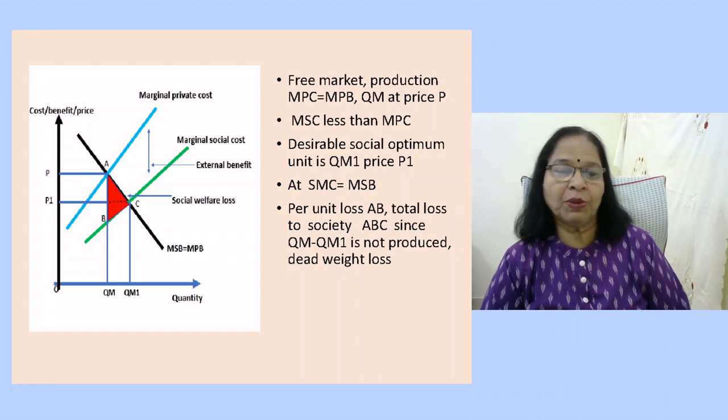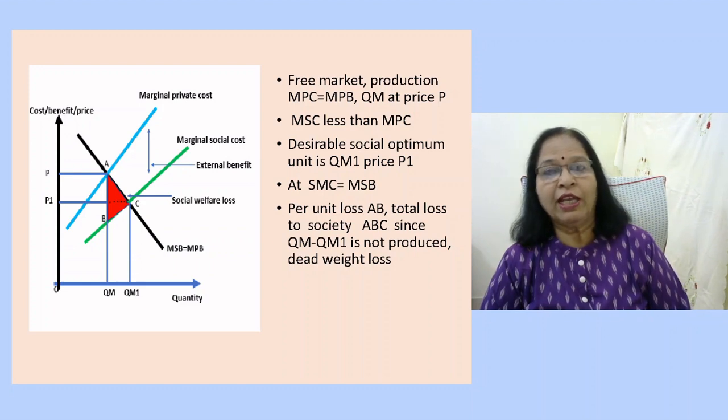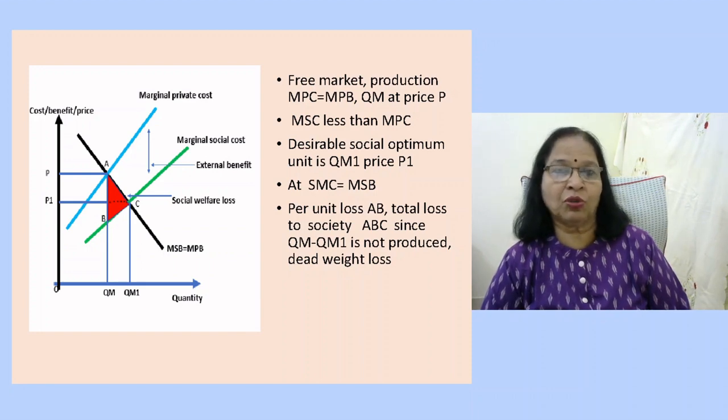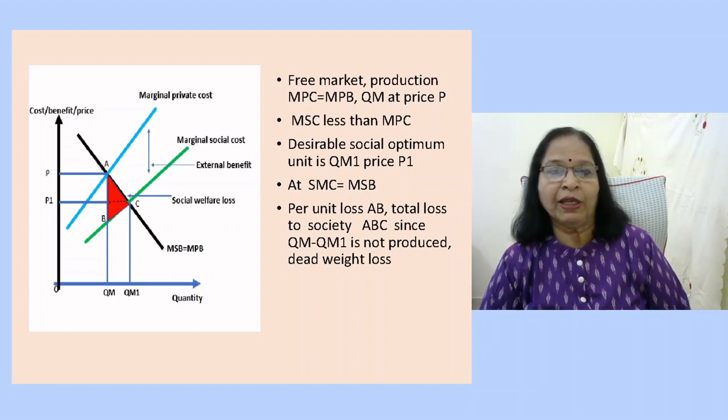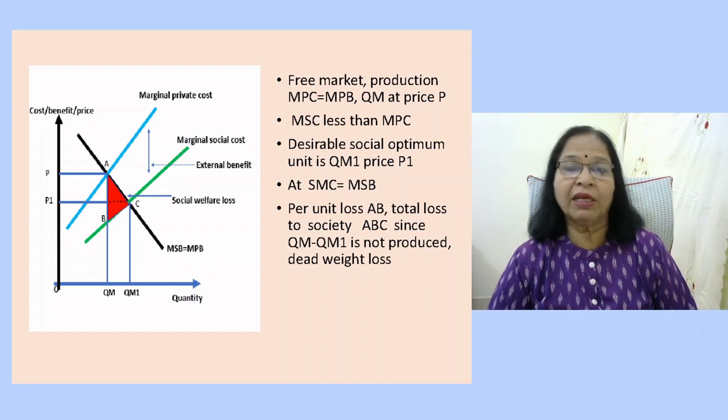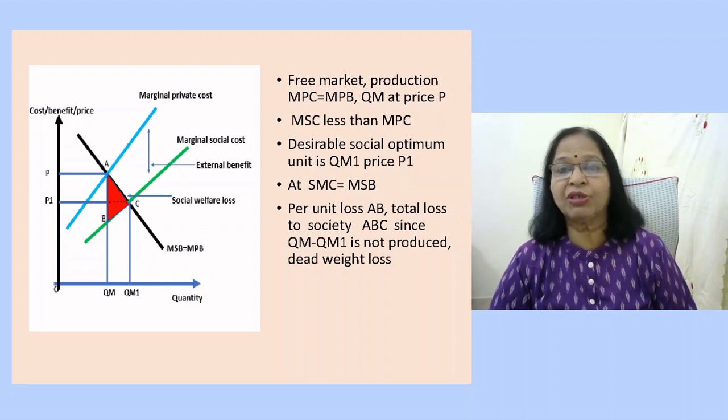The socially optimum situation is when this beneficial good is produced more in quantity and sold at a lower price, but that is not possible for the firm, and therefore the firm does not produce this quantity in adequate numbers. We can see from this diagram that the society gets an extra benefit of the vertical distance, which is written as extra benefit.